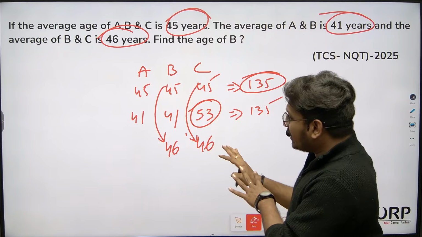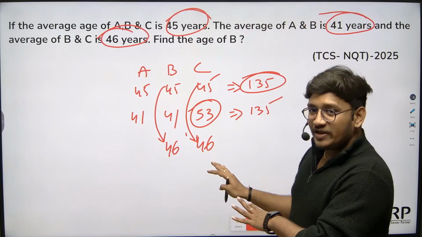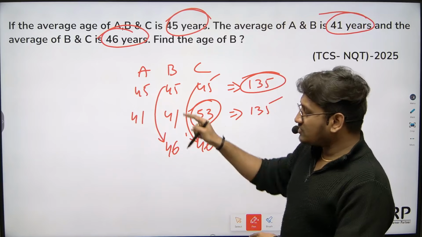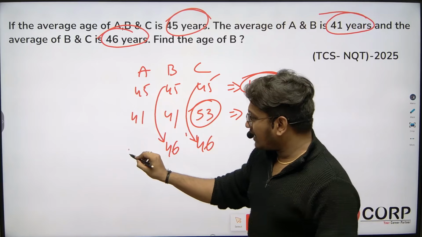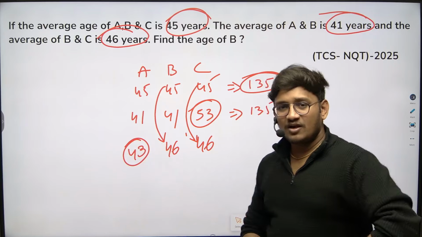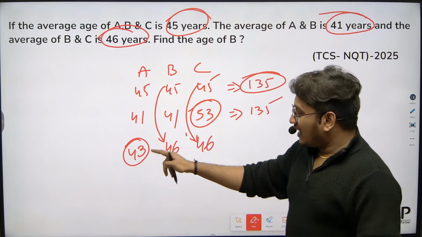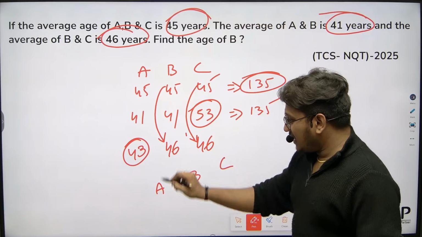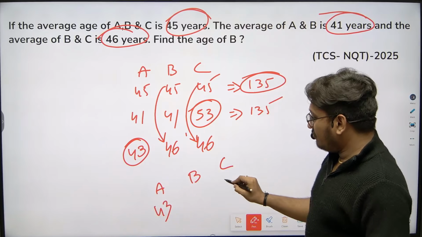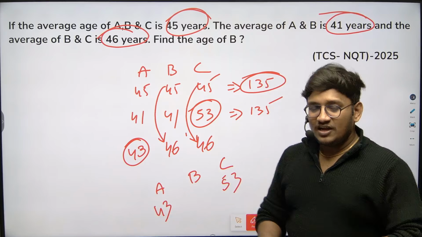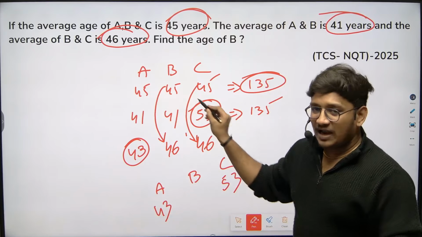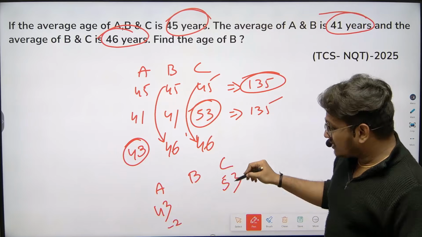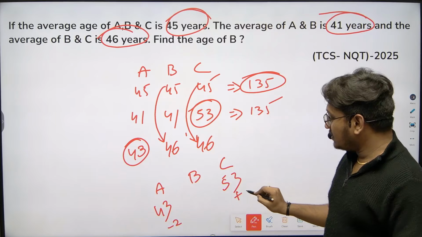If you want to make it balanced, this value should be minus 2, because here you need to balance, right? If I make minus 2, it will be 43 only. Okay, now very simple. I got to know that A value is 43, B value is 53. Okay, now according to this particular balancing method, 45, how much is it? Less, minus 2. Here it is 53, how much is it more? Plus 8.